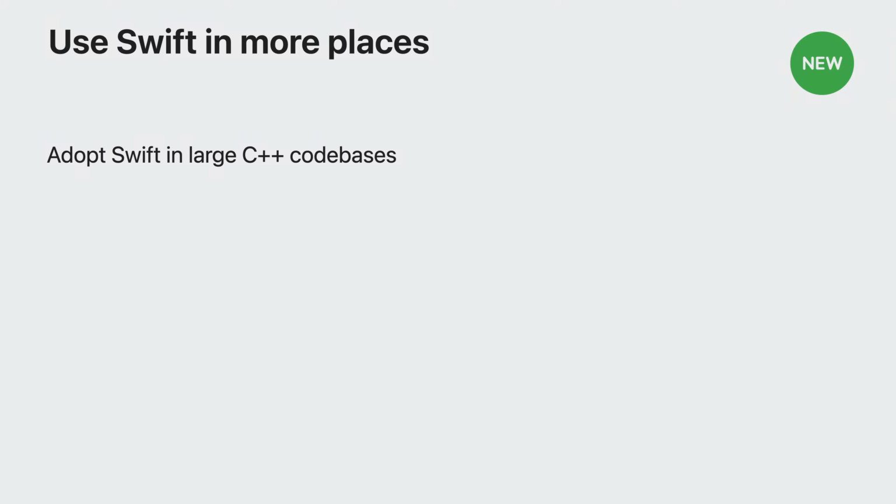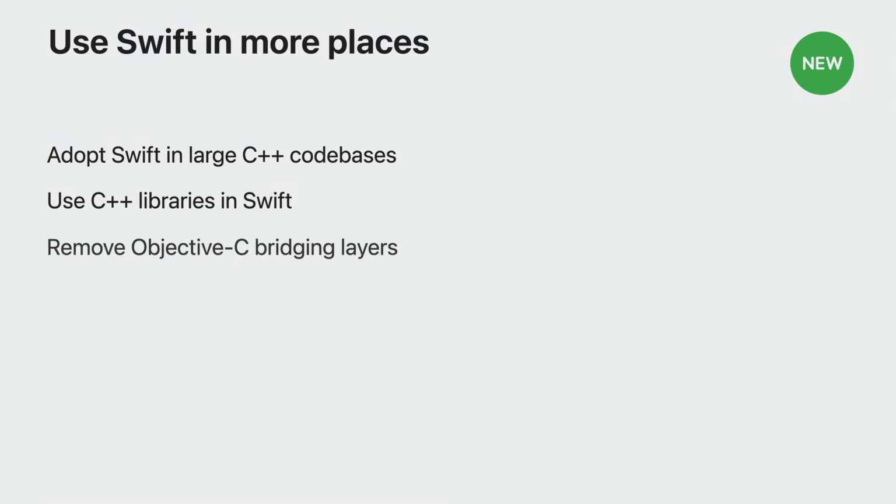If you have a large C++ codebase, you can now incrementally adopt Swift by taking advantage of bidirectional interoperability. And if you need access to a C++ library for your app, you no longer have to write an Objective-C bridging layer. Let's see how easy it is to adopt Swift in a C++ codebase by looking at a sample app.